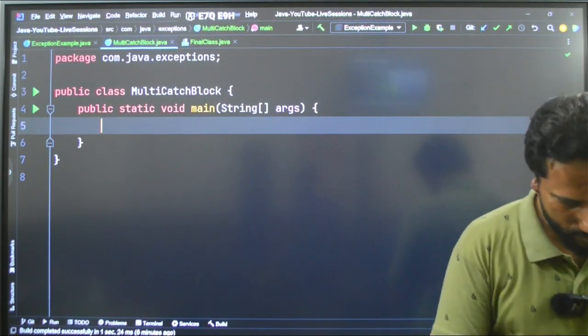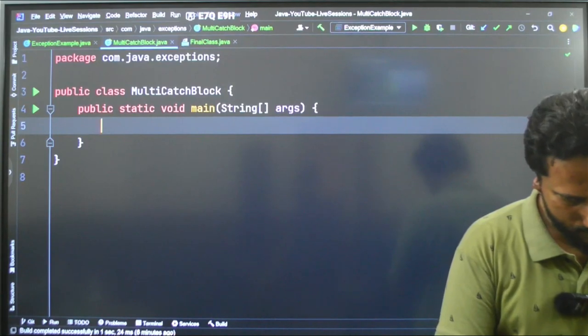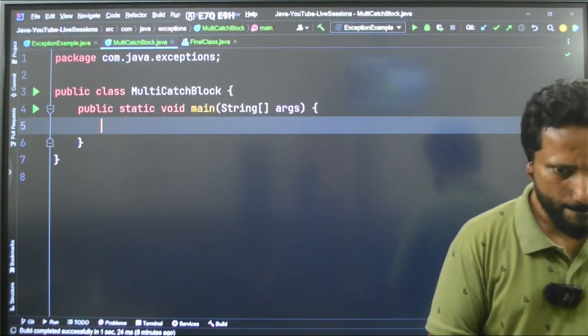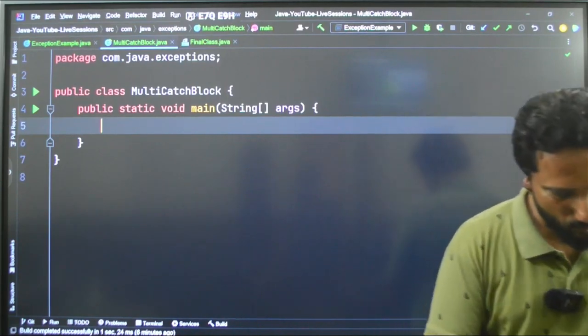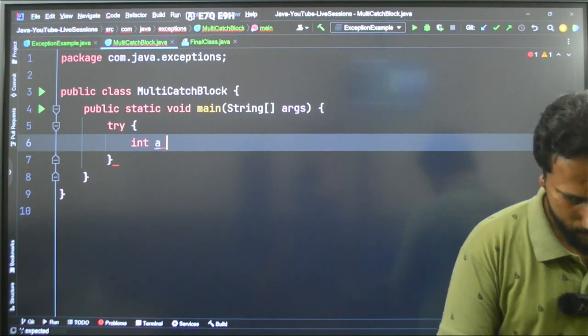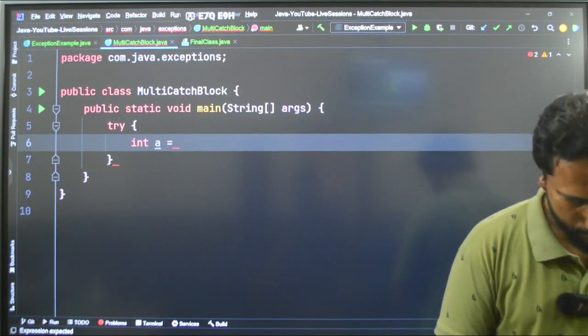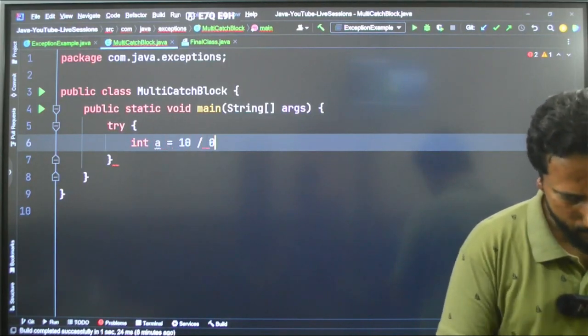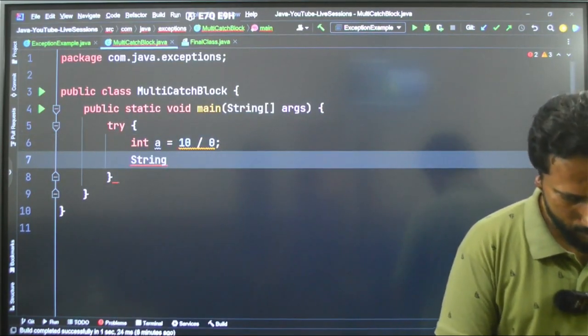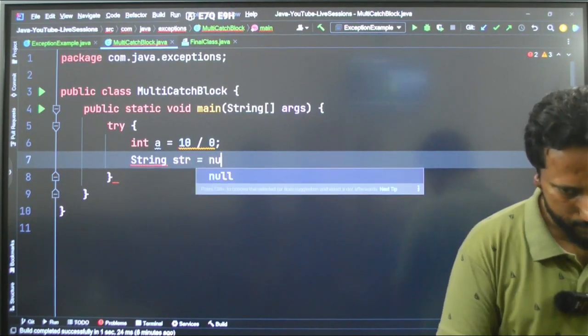So as I said, I will take one thing. I will take the try block directly. I will say try, int a is equal to 10 divided by 0, and I will say string str is equal to null.